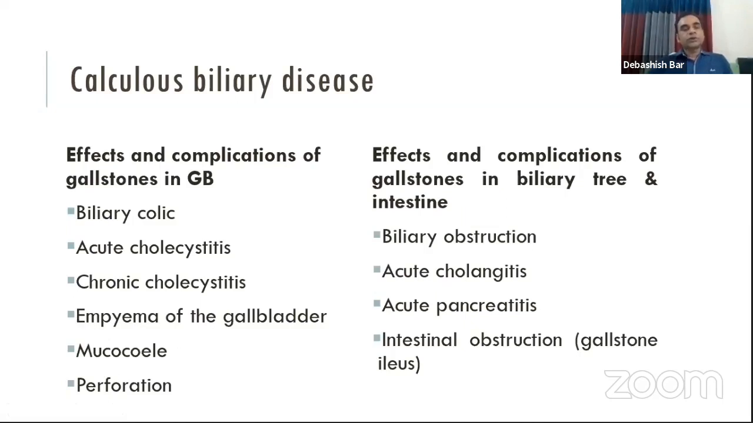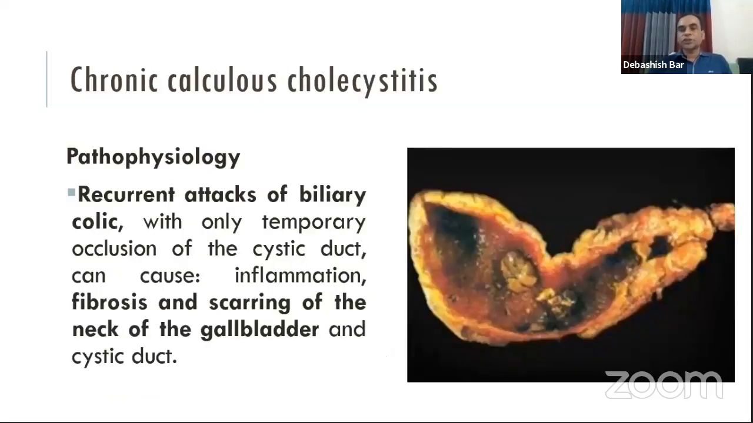The empyema gallbladder or mucocele may perforate, and in the biliary tree, the gallstone may cause biliary obstruction causing obstructive jaundice. It may cause secondary infection of the biliary tree causing acute cholangitis, and it may cause inflammation of the pancreas causing acute pancreatitis. And we learned that it may also cause intestinal obstruction, that is called gallstone ileus.